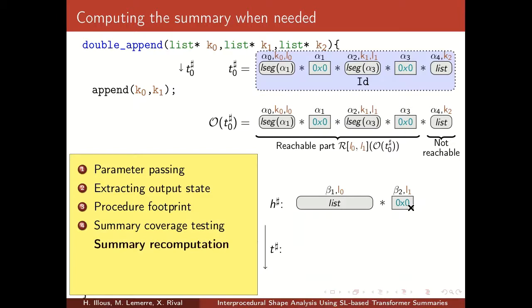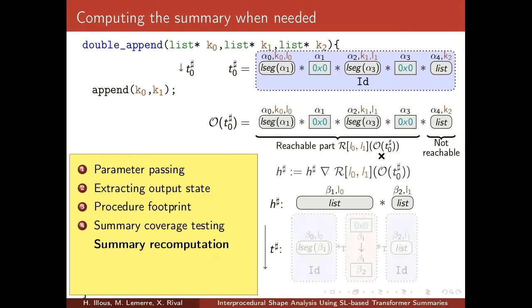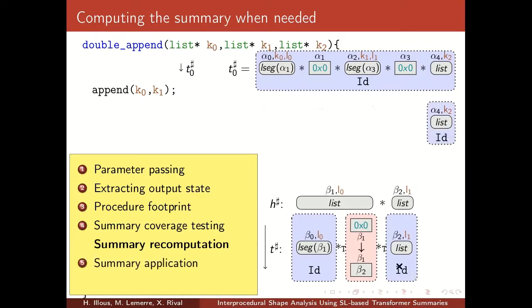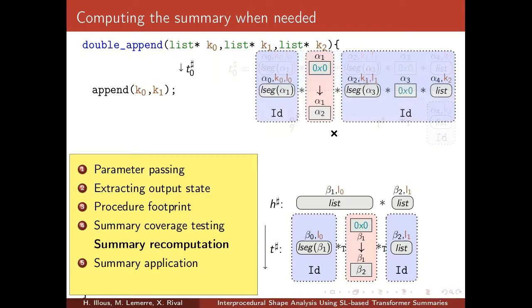So what we do in this case is compute a new input context by joining and widening the already existing context with the new one. From this we can compute a new abstract transformation, and now we know that this abstract transformation works in the context of the call, so we can just apply it and perform the composition like we did before.